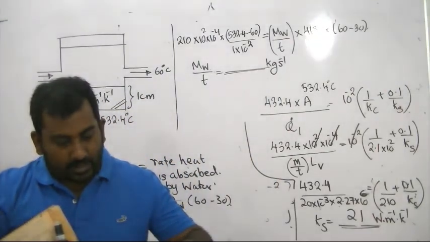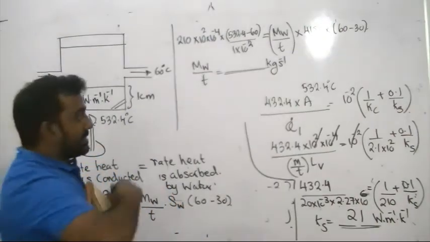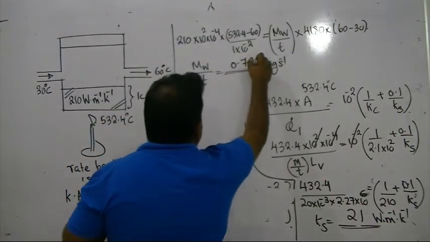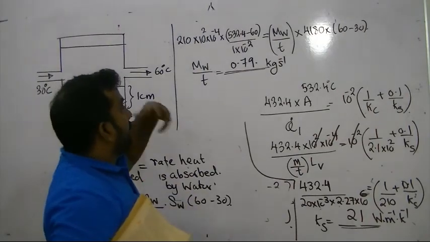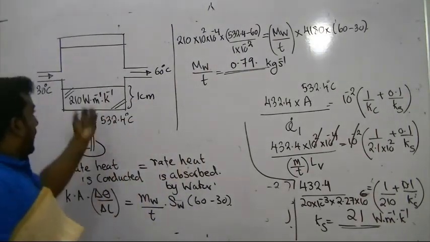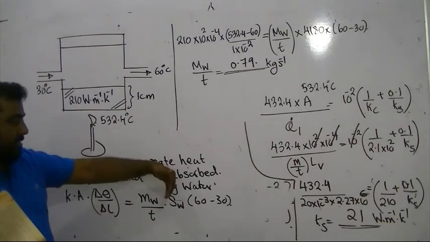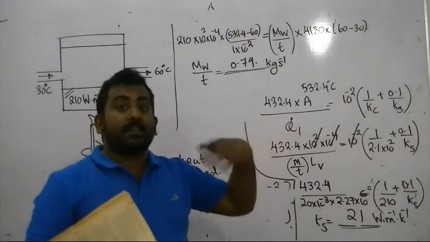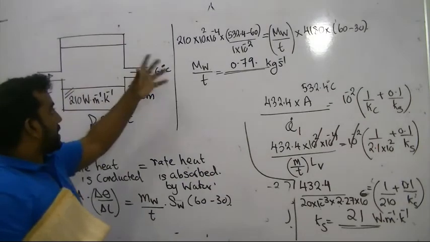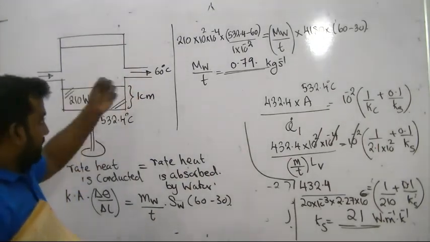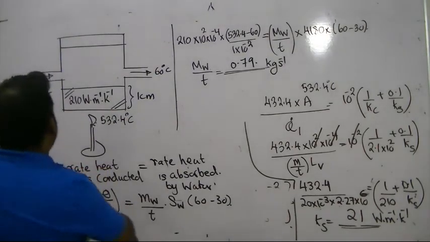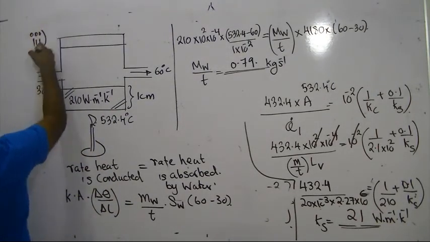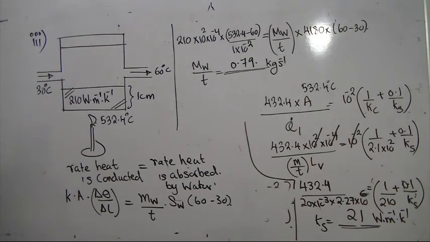The rate at which water is taken out is 0.79 kilogram per second, or approximately 0.8 kilogram per second. So these are difficult? Why is it not difficult? The rate at which heat is supplied equals the rate at which heat is absorbed. Earlier steam was formed. Now we are just making it a hot water generator absorbing heat. From there you can get your answer for Roman number 3.